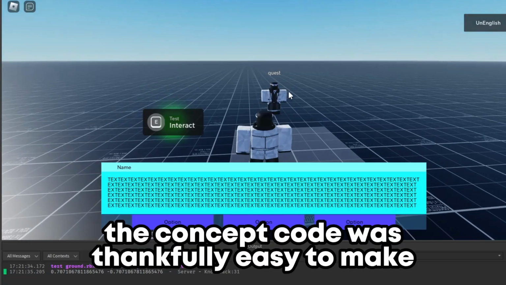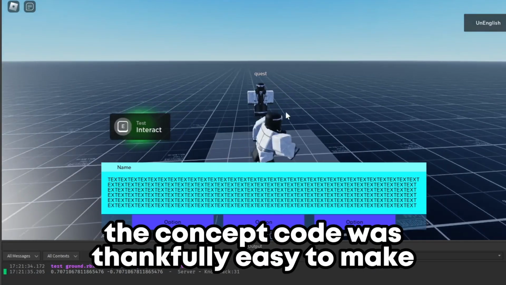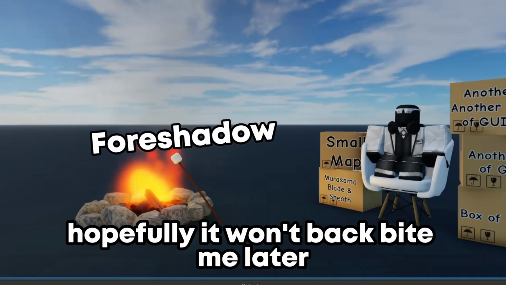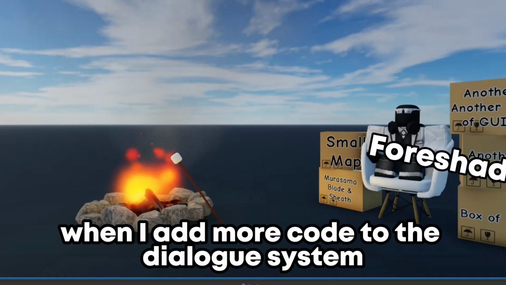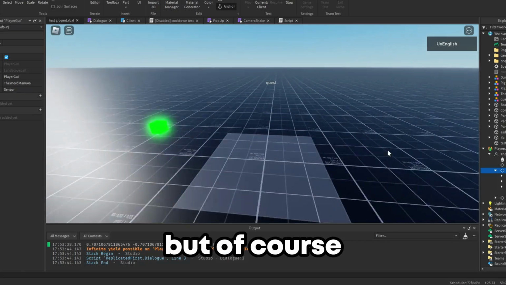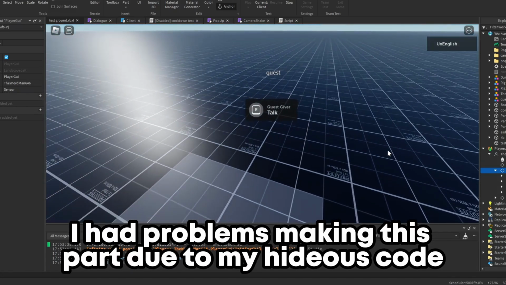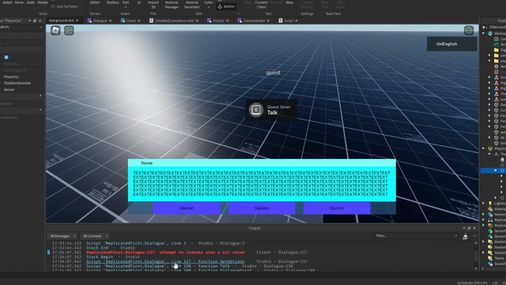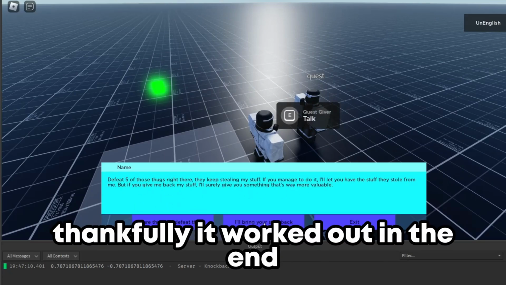Anyways, the concept code was thankfully easy to make. Hopefully it won't backbite me later when I add more code to the dialogue system. Then I decided to make it so that the dialogue options are clickable. But of course, I had problems making this part due to my hideous code. Thankfully, it worked out in the end.